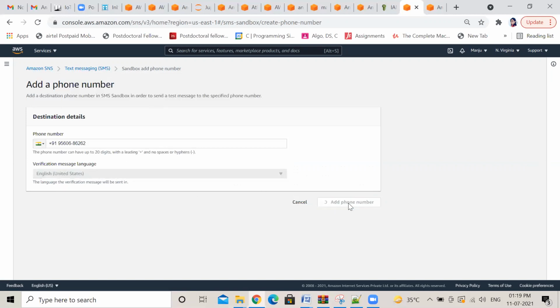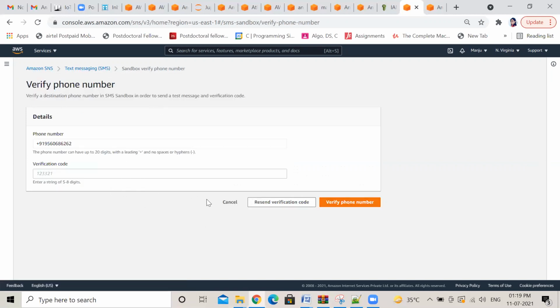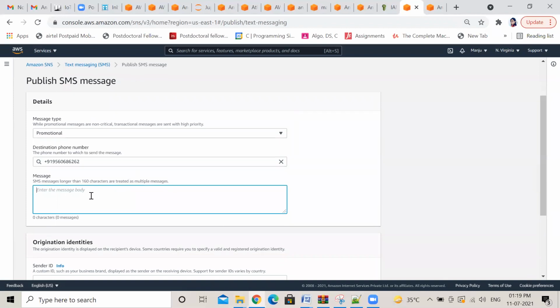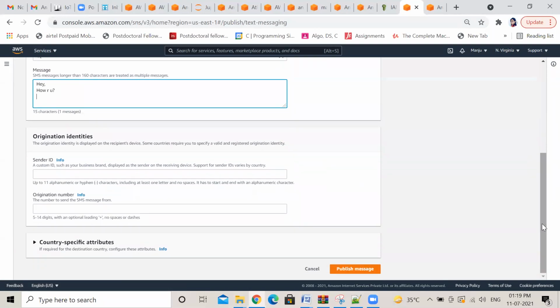Add phone number. It might send you a verification in your mobile. Enter it. Sandbox verify the number destination. Okay. Now you type this message. So whatever message you send from here will reach your number with this topic and all. Yeah, just try. Yeah, scroll down. Publish message.